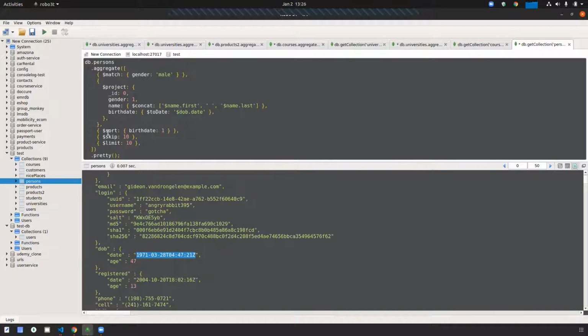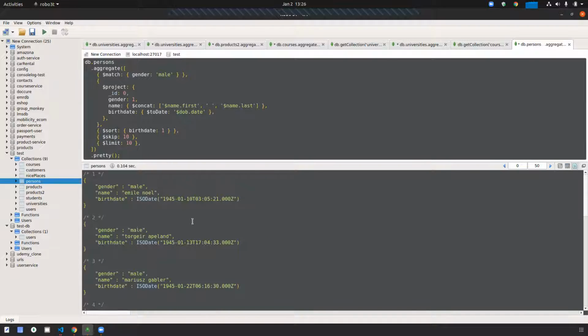So I'm just changing it into the date format. Okay. And here I'm using sorting, skip 10 and limit 10. You can see that name is first name and last name. It is already concatenated. Then it's converting the birth date to the ISO date like that one. Everyone got it? Hey, unmute and say yes or no or something.